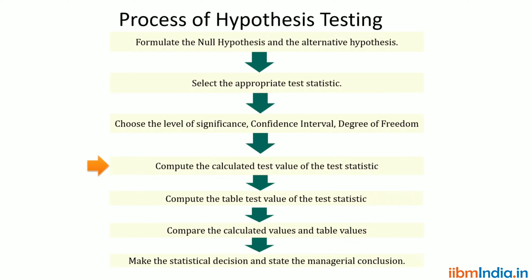In the third step, defining the level of significance, confidence interval, and degree of freedom. The level of significance is denoted as letter alpha, which is the error rate. The alpha is 0.05 means 5 percent is error, remaining 95 percent the data is accurate. If it is 0.10, then 10 percent is error, 90 percent is accurate. 0.15 means 15 percent is error. Based on the quality of the sample, we can define the alpha value.